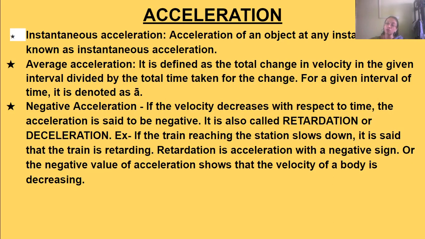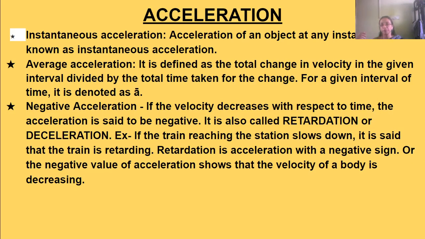But when the total journey is complete, to take out the acceleration, we total up the velocities and divide by the total time taken. So that will give us the average acceleration, and that is denoted by small a, underlined above with an arrow. Okay. The arrow above a denotes the direction of the object which is moving.